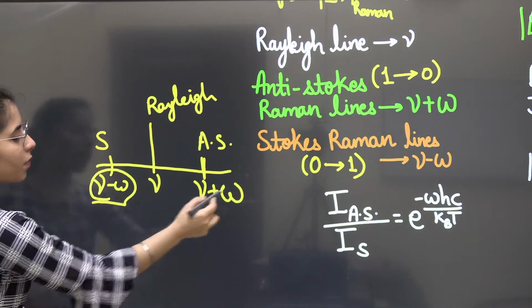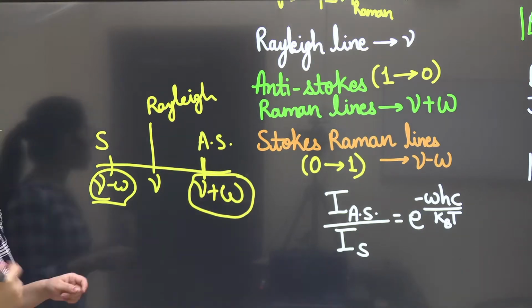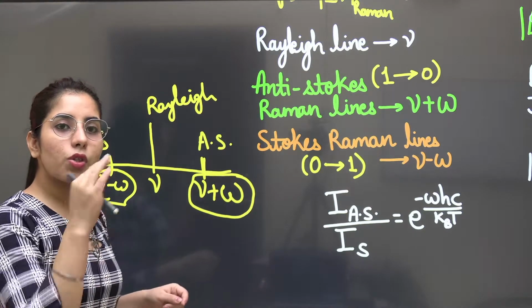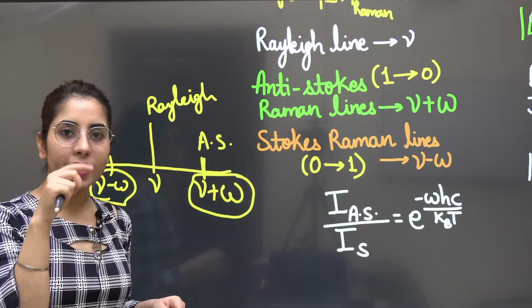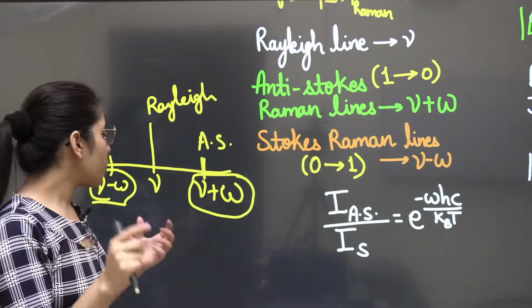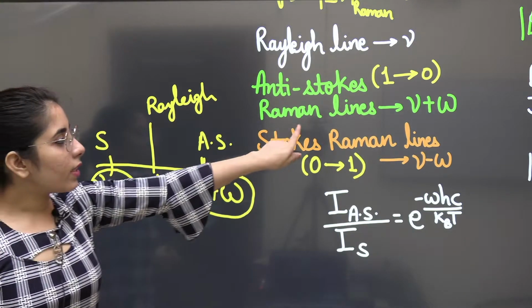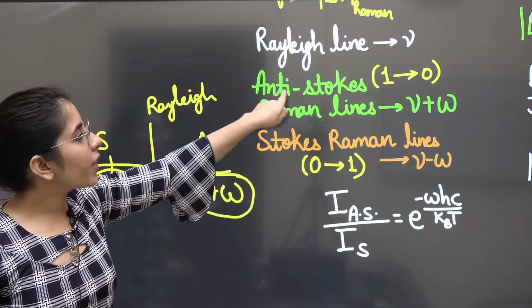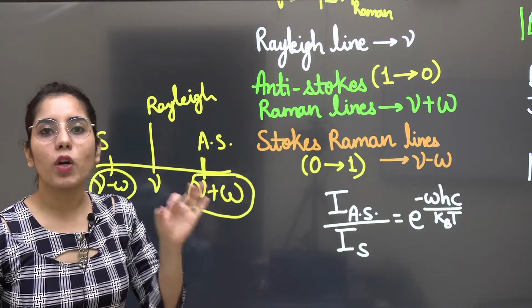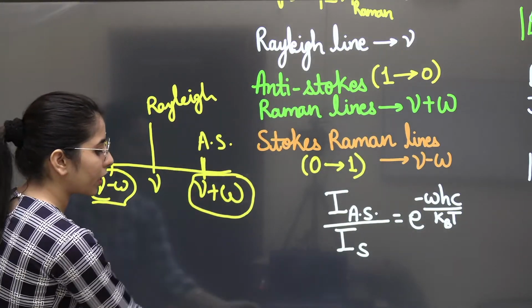So this is what we have mentioned here. With the plus 1, if we will have the transition 0 to 1, which means plus 1, delta V is equal to plus 1, so we will be saying we are getting this Stokes line. And for delta V is equal to minus 1, we are getting anti-Stokes line. These are the important things.